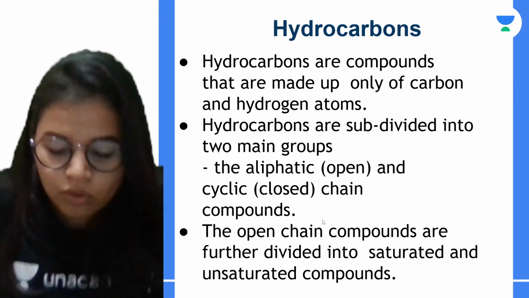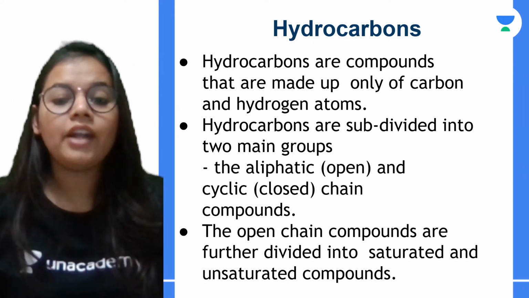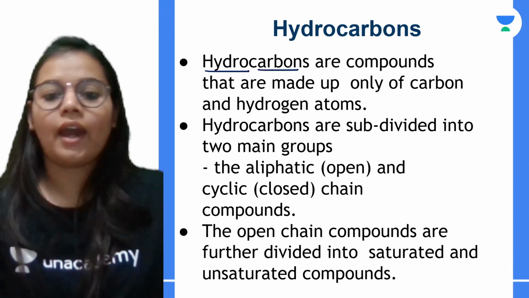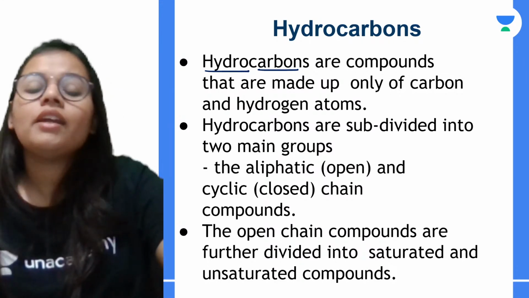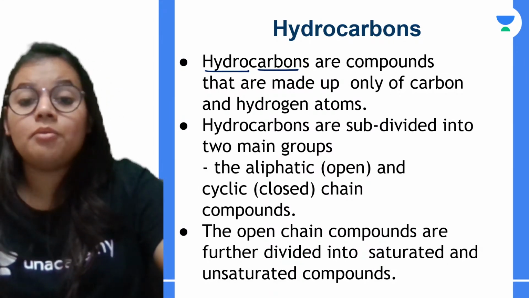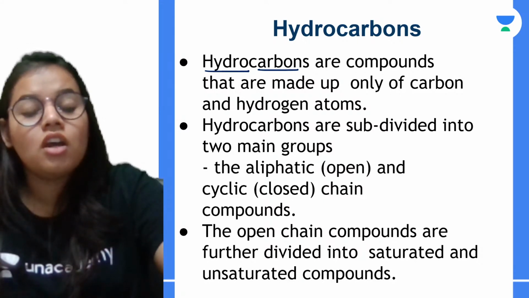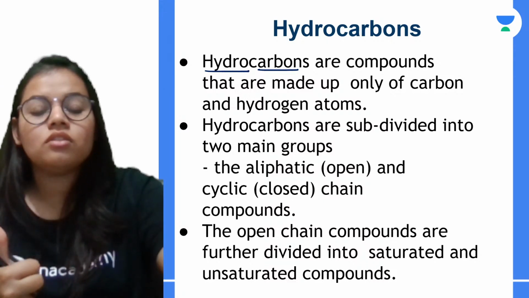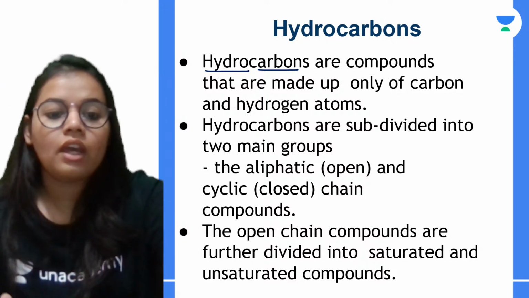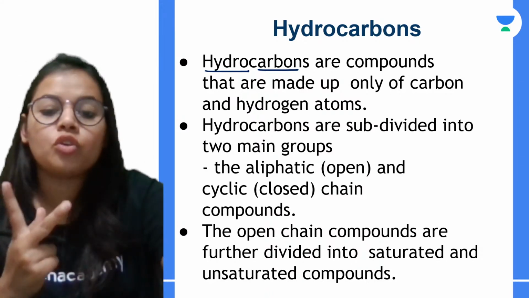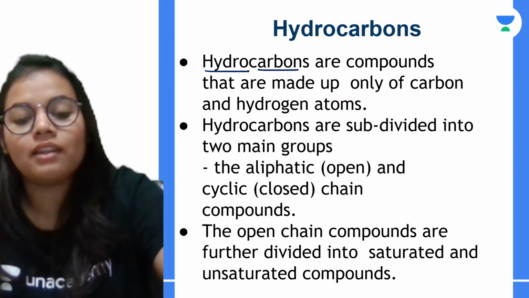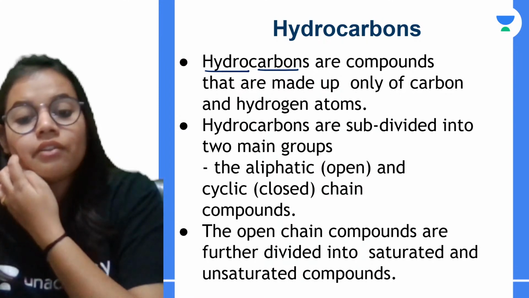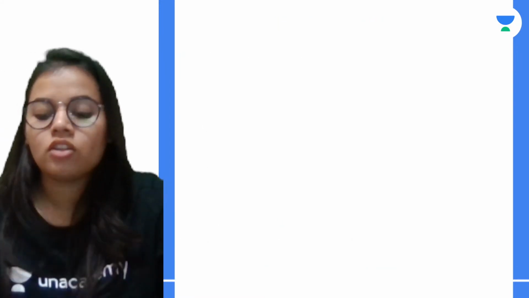Now let's talk about hydrocarbons. What are hydrocarbons? Hydro and carbon. Hydrocarbon means the compounds which are made up of carbon and hydrogen. So in these compounds, we have only hydrogen and only carbon. Their further division is into 2 groups. The first one is aliphatic and the second one is cyclic chain compounds. And open chain compounds are further divided into saturated and unsaturated. So basically what is happening? Let us see.